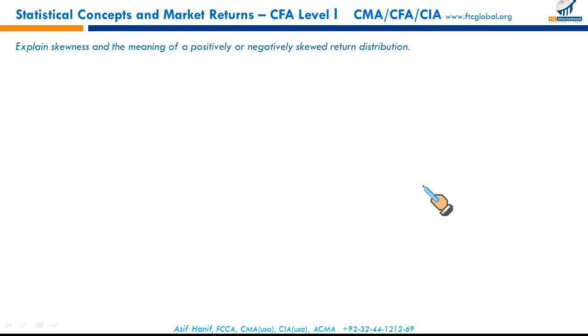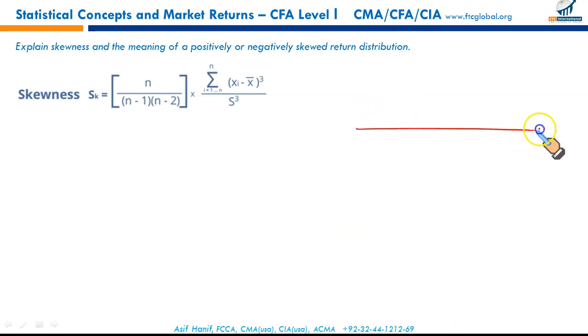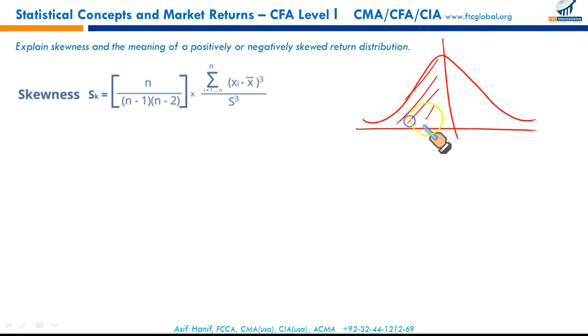Next learning outcome statement is explain skewness and the meaning of positively and negatively skewed return distribution. First of all, a normal distribution is represented like this, where the data is symmetrical. A distribution is symmetrical if it is shaped identically on both sides. 50% of the data here, 50% of the data here. This is called a symmetrical distribution.